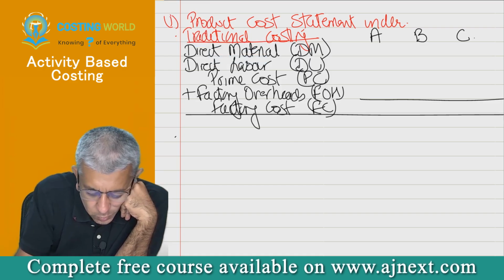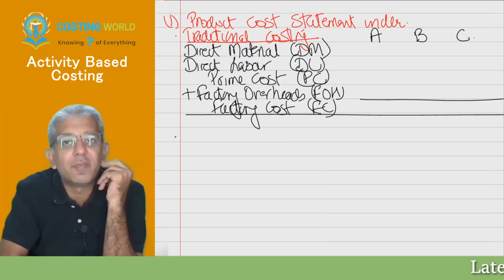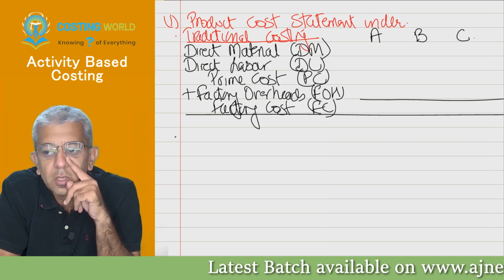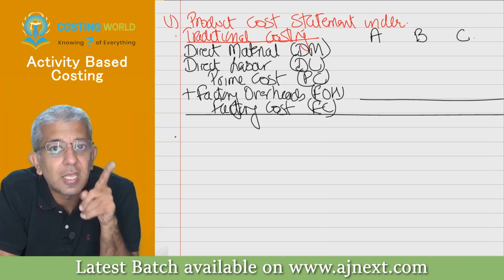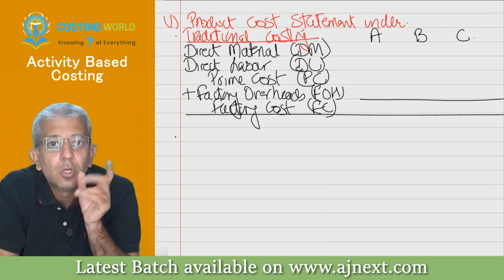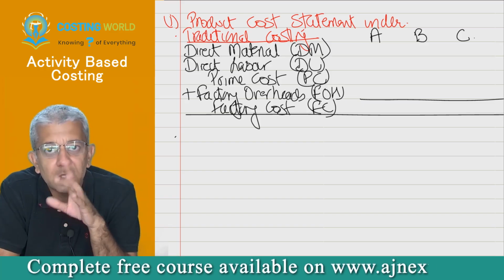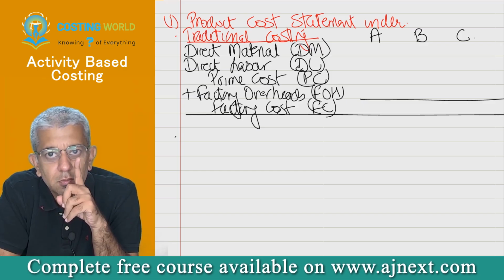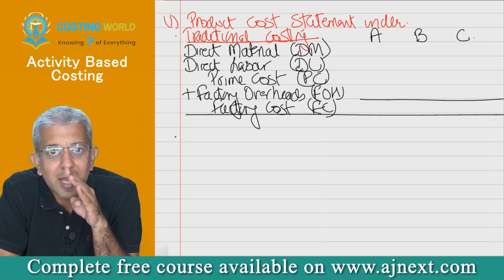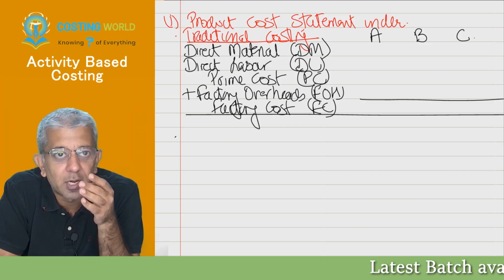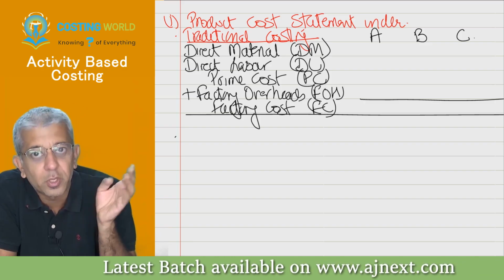And once we are doing the things under activity based costing, listen, now if the product's name is ABC, do not use the short form of activity based costing as ABC. You understood this? Yes, sir. Else the examiner will not come to know whether you are referring to the technique or to the products.